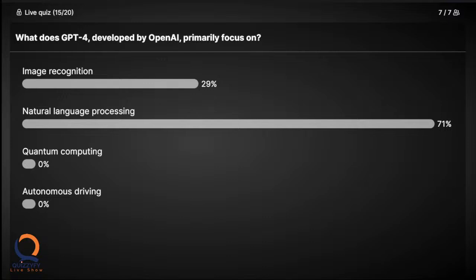Okay, let's reveal the correct answer. It's natural language processing. So GPT-4 was trying to reproduce natural language. Even now, ChatGPT is an application which will be able to speak to you in any language. Though it is not perfect, GPT-4's primary focus is natural language processing. Let's move on to the next question.